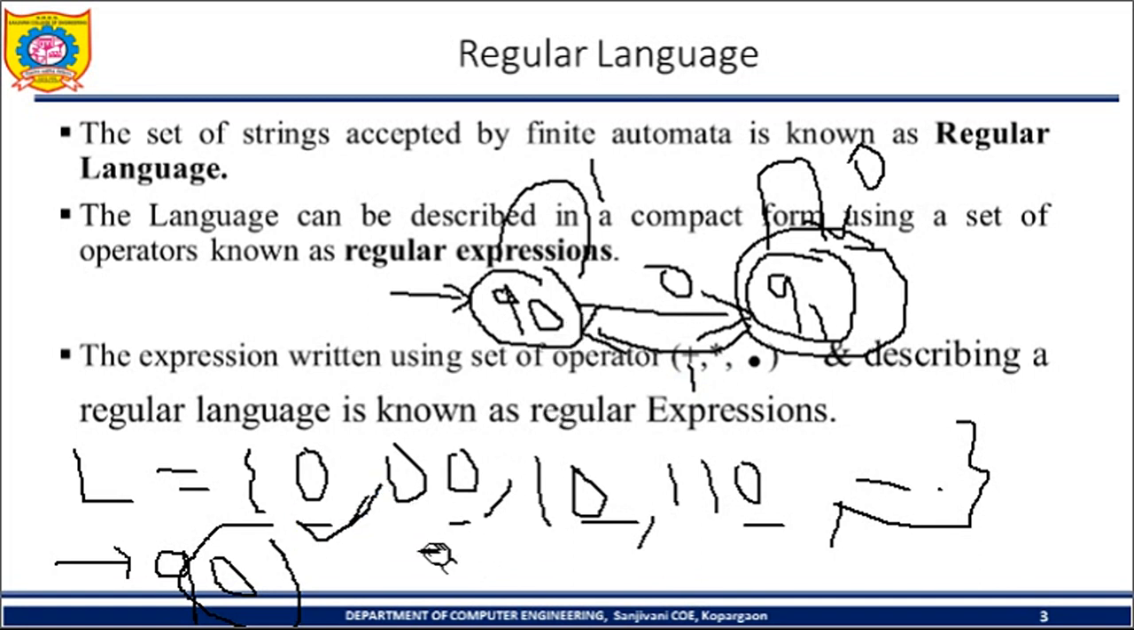Next, 00: q0 after accepting 0 goes to q1. After accepting one more 0, it stays in q1, and q1 is the final state. That's why this string is accepted. Now 10: q0 after accepting 1 stays in the same state, and whenever it gets 0 as input it goes to q1, and q1 is the final state. So this string is accepted. This is the finite automata, and this language is called a regular language. The set of strings accepted by a finite automata is known as a regular language.